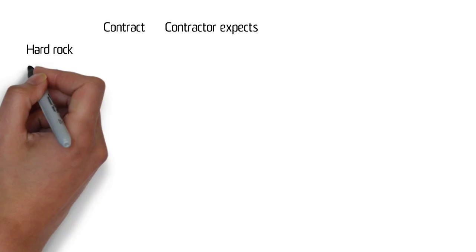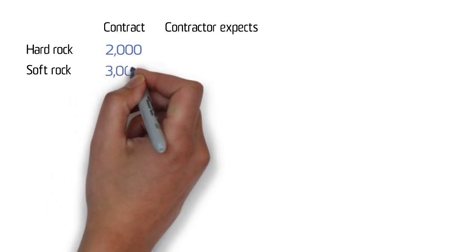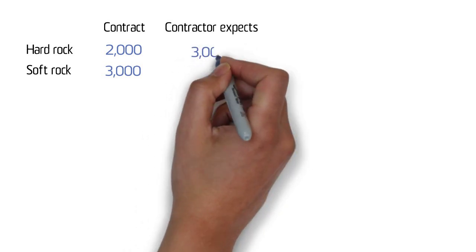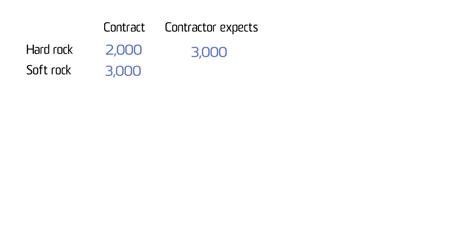Let's say the project requires 5,000 cubic metres of excavation. The client thinks that there are 2,000 cubic metres of hard rock and 3,000 cubic metres of soft rock. Meanwhile, the contractor privately believes that there is actually going to be 3,000 cubic metres of hard rock and only 2,000 cubic metres of soft rock. They might be wrong, but that's their opinion. The important thing to remember is that the contractor has been working in this area for a long time, so they're pretty sure they know what's going on.